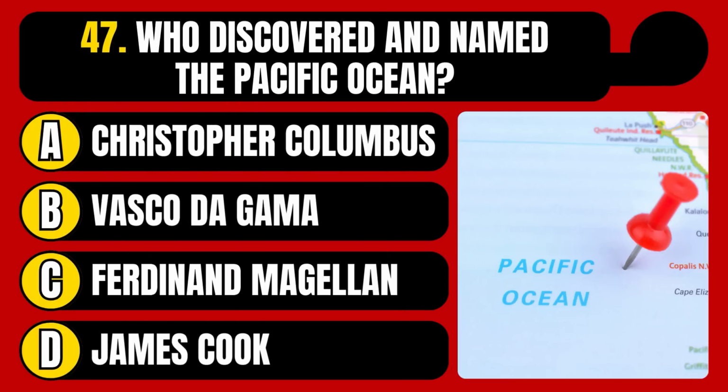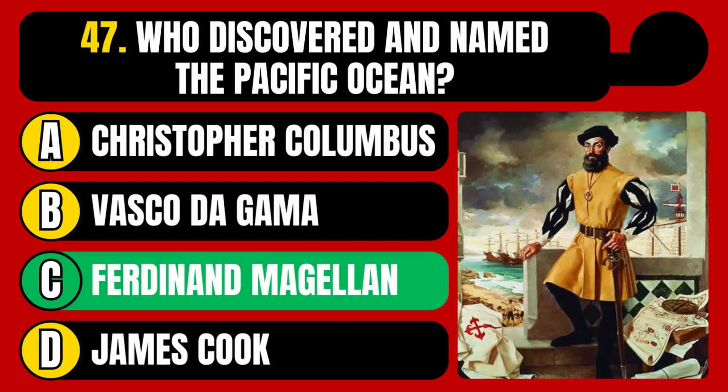Who discovered and named the Pacific Ocean? Christopher Columbus, Vasco da Gama, Ferdinand Magellan, or James Cook? The correct answer is option C, Ferdinand Magellan.